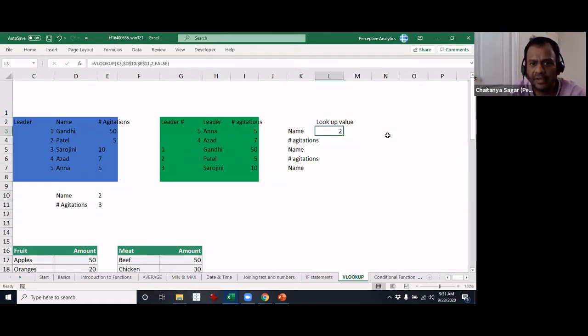Now we have the number 2. So net what I have done is, based on the column that I want, I have just gotten the number here, either 2 or 3. That's all you need to understand here.